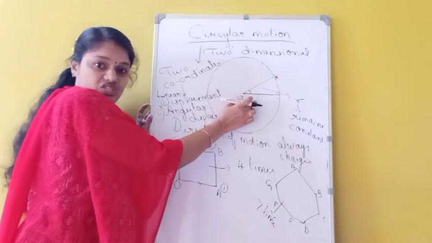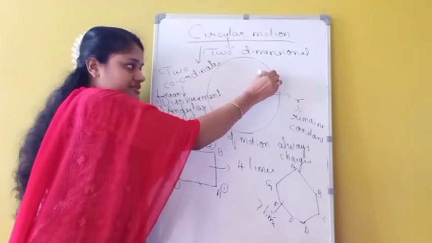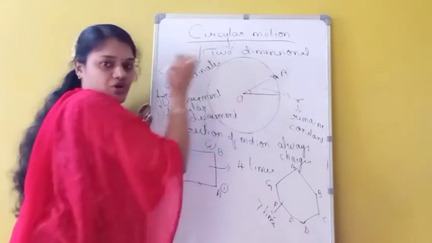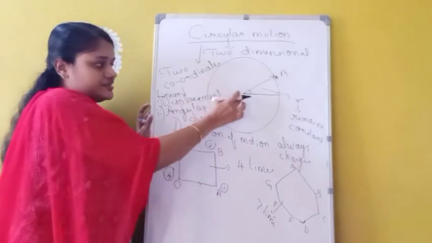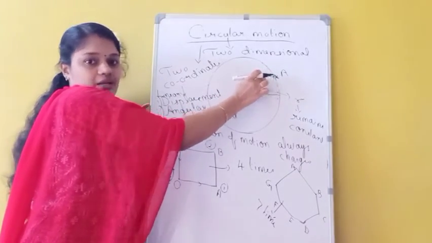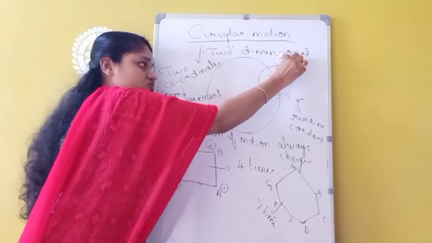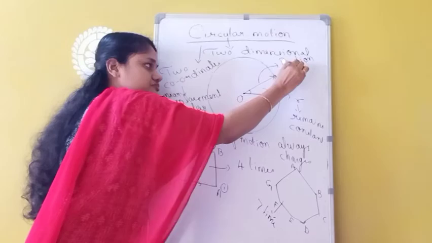So it is a vector drawn from the origin to the position of the particle. Suppose the particle is here, somewhere here. This A is the point, the position of the particle. Then this vector drawn from the origin to this particle can be called which one? Position vector. So this position vector will represent which one? The position of the particle.